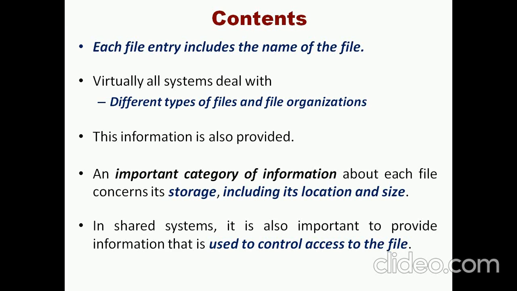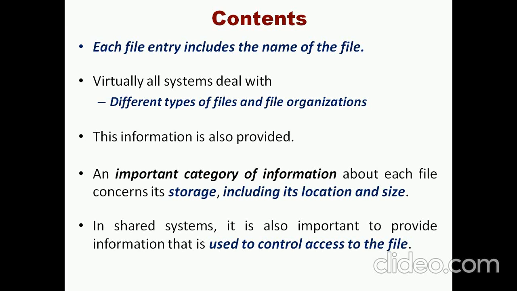Every file has its own name, but virtually all file systems deal with different types of files and file organizations. This information is also provided to the users so that we can easily store our own data, including the location and size of the data.